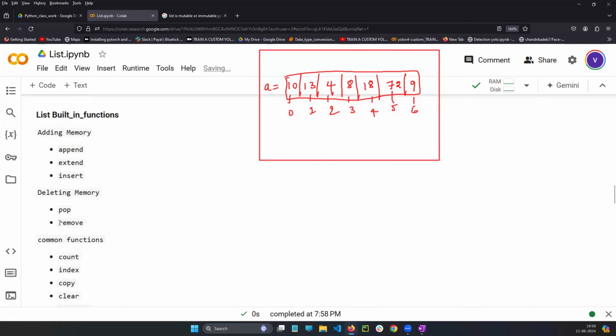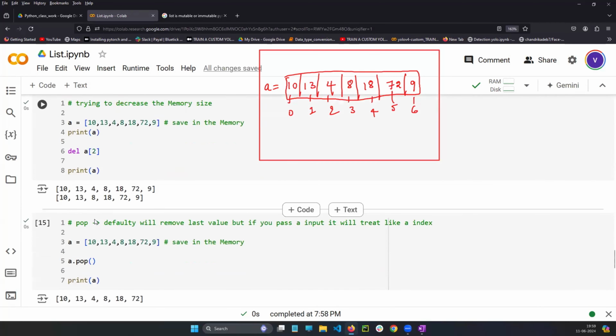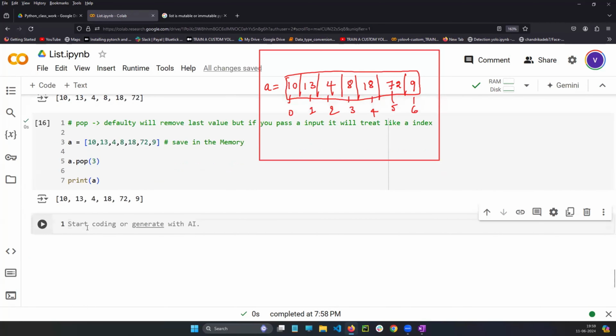We have the next one, remove. Sir, why every time index? Can't I give the value directly? You can give it, remove. Pass the value and remove it.